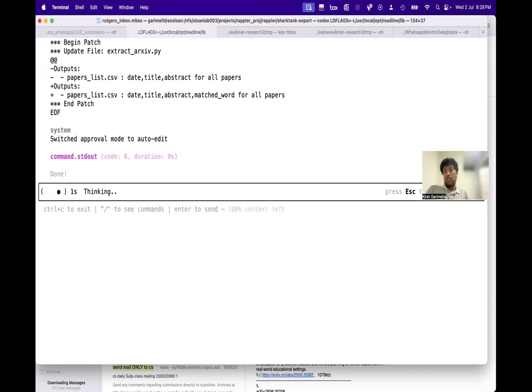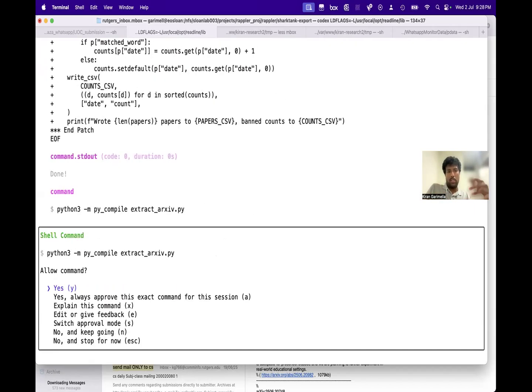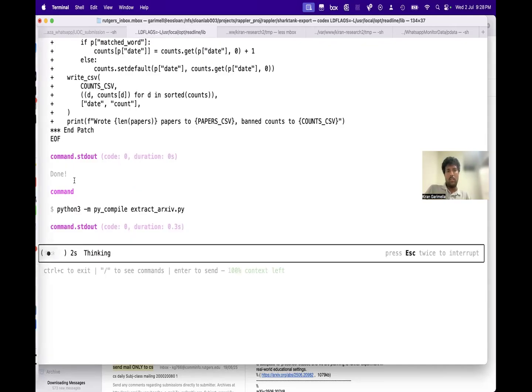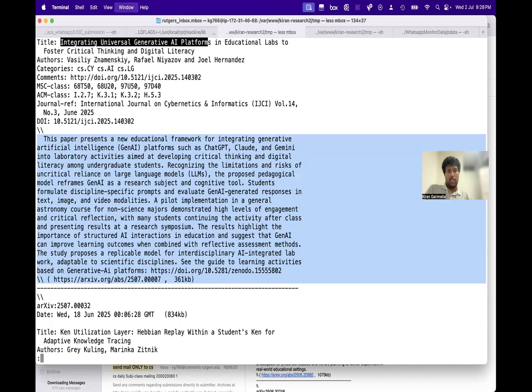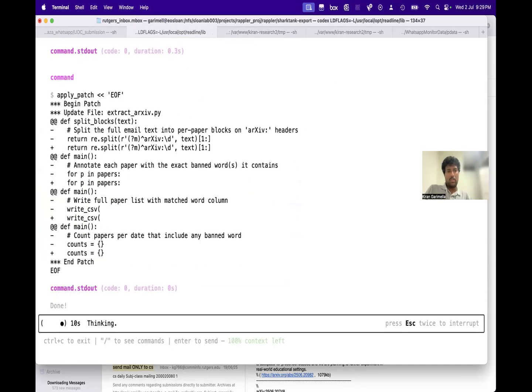So instead of asking me every time with these changes, it'll make all those changes and write that. This is just compiling, so it doesn't run this, but I can rerun this here. So let's check this.